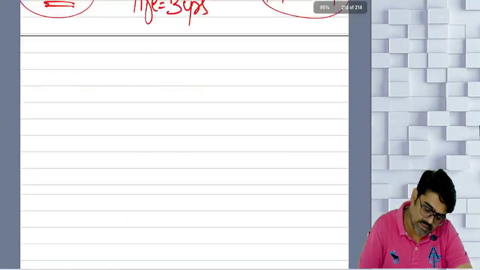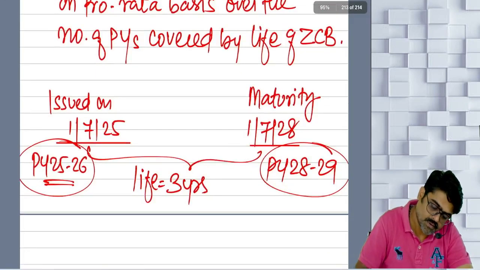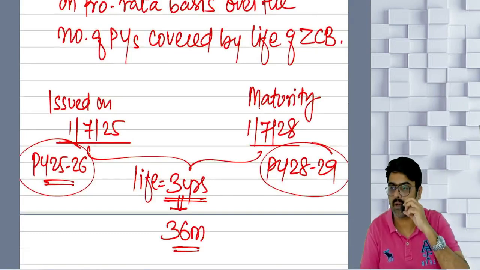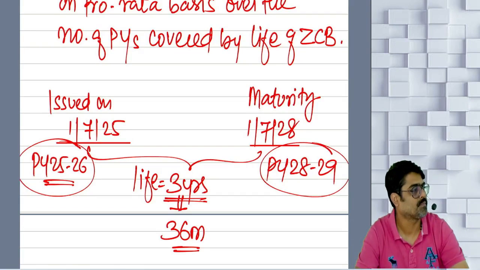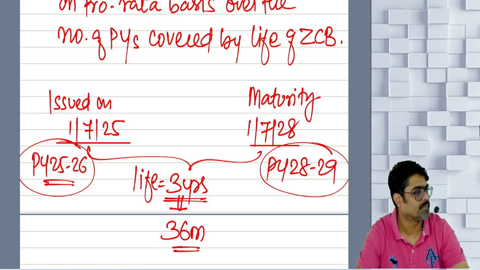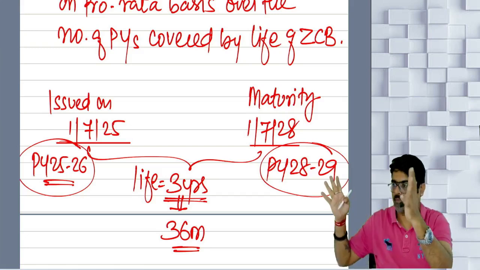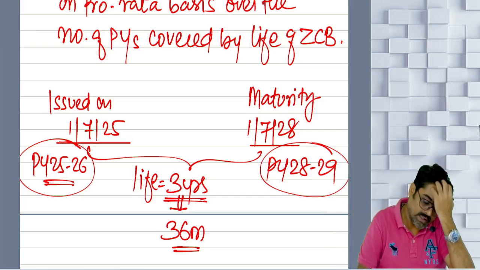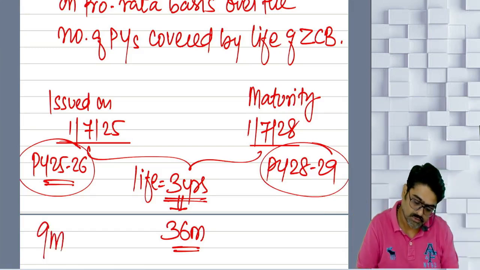Now tell me, how much is the life of the bond? 3 years means how many months? Out of this 36 months, how many months are covered in 25, 26? Only 9 months. Yes or no?